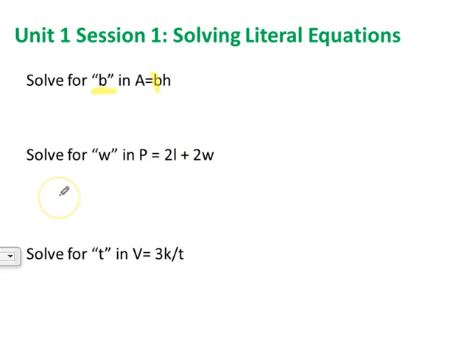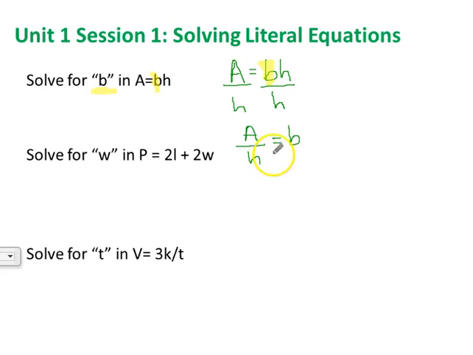So this is what solving literal equations is all about, solving for a variable in an equation full of variables. So here's the original equation. A equals B times H, and we want to solve for B. We want to get B all alone. So how would we isolate B? Well, remember, B is being multiplied by H. So to get B all alone, we want to divide each side by H. We want to do the opposite of what's being done to B. So we're going to divide each side by H. So now our answer is going to be A divided by H equals B.